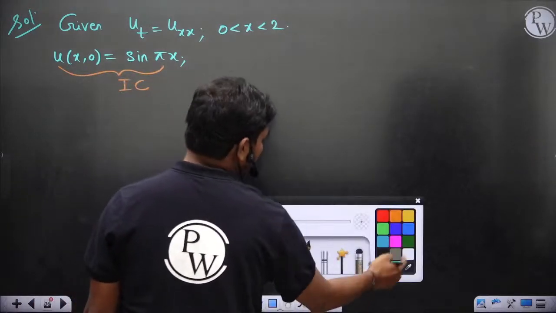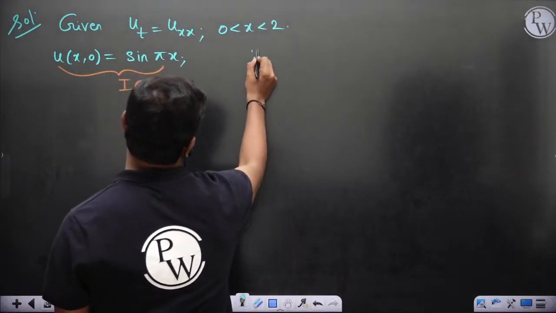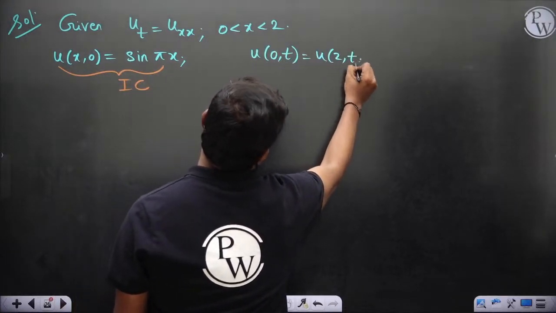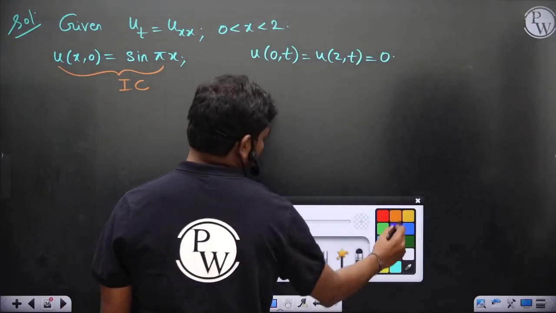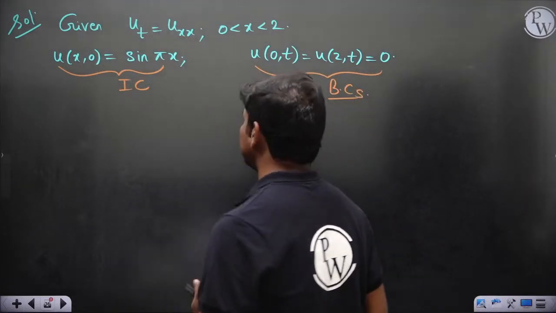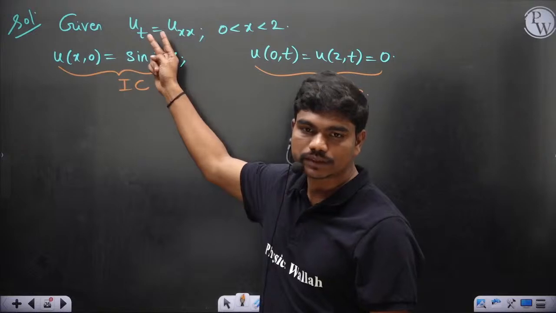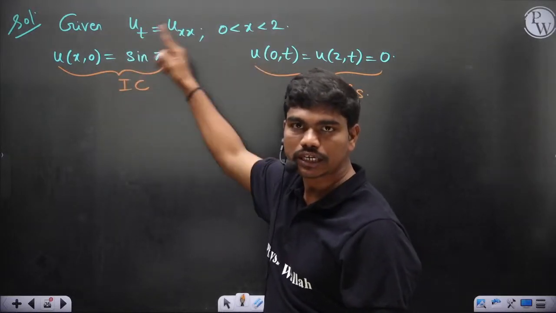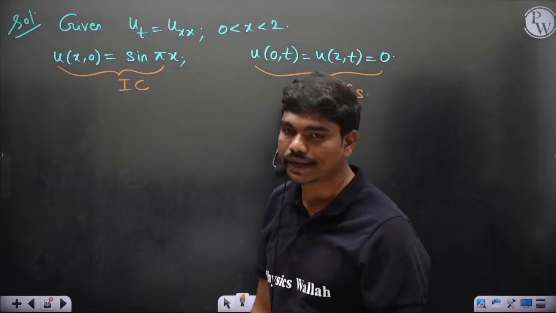Then you have the boundary value conditions. So u of 0 comma t and u of 2 comma t are equal to 0. These are the boundary conditions, and obviously you need them because it's second order in space and first order in time. So definitely 2 boundary conditions and 1 initial condition are needed to solve this.